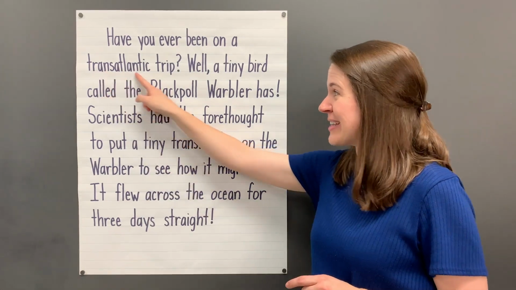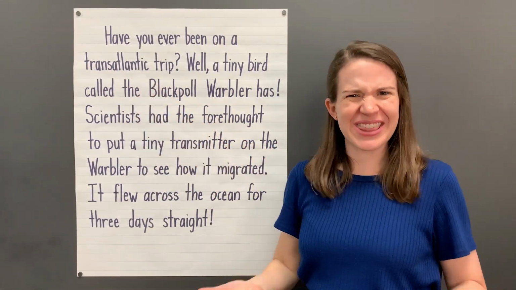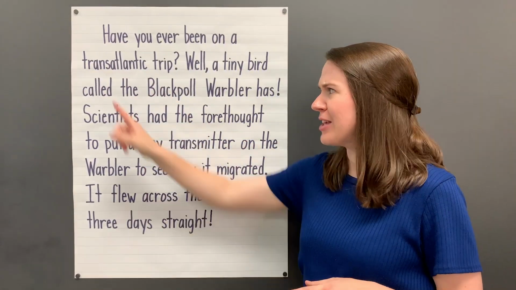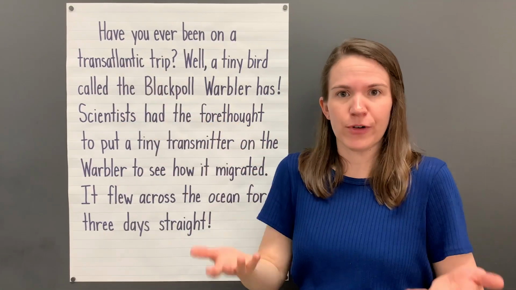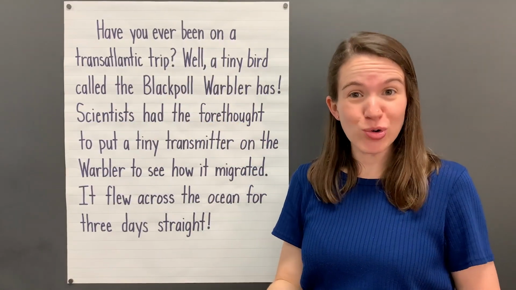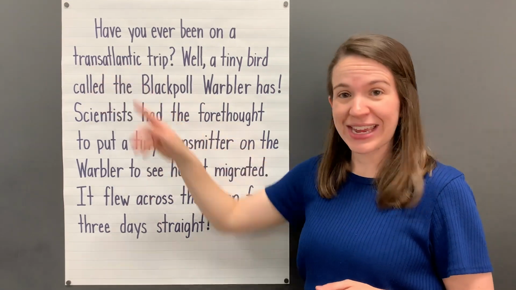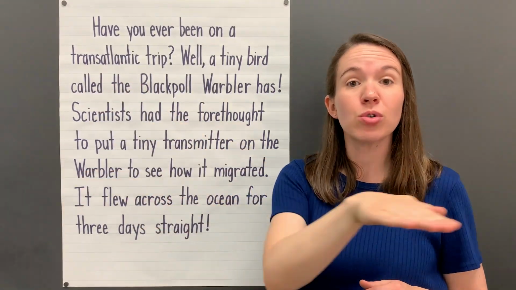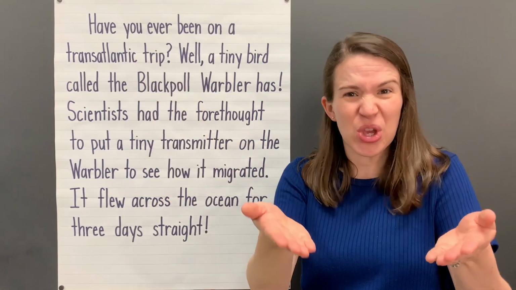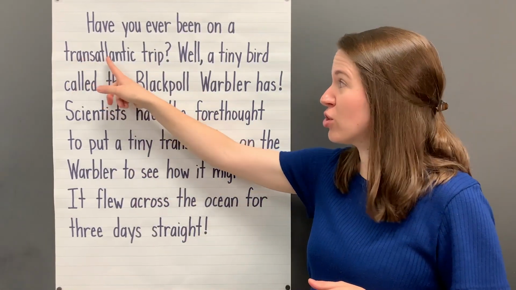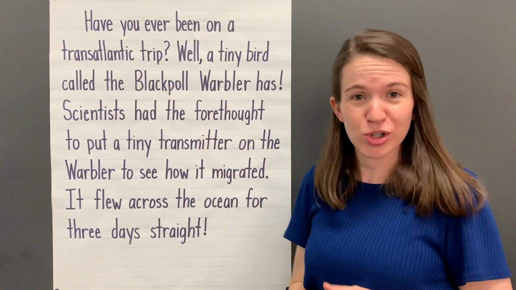The word transatlantic. What does that mean? Well, we remember that trans can mean across, and Atlantic refers to the Atlantic Ocean. So transatlantic means to go across the Atlantic Ocean. It's asking if you have ever gone across the Atlantic Ocean on a trip.